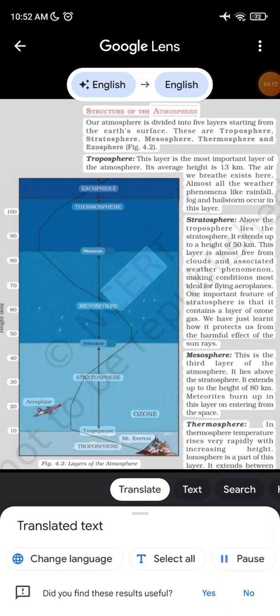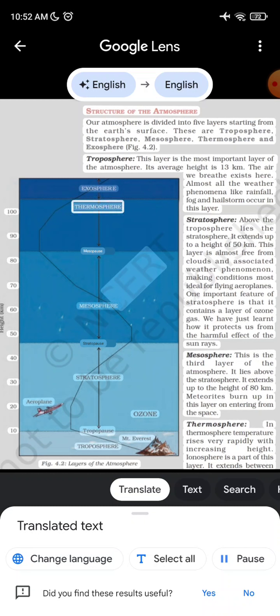Structure of the atmosphere. Our atmosphere is divided into 5 layers starting from the Earth's surface. These are troposphere, stratosphere, mesosphere, thermosphere and exosphere, Fig. 4.2. Troposphere. This layer is the most important layer of the atmosphere. Its average height is 13 kilometers. The air we breathe exists here. Almost all the weather phenomena like rainfall, fog and hailstorm occur in it.